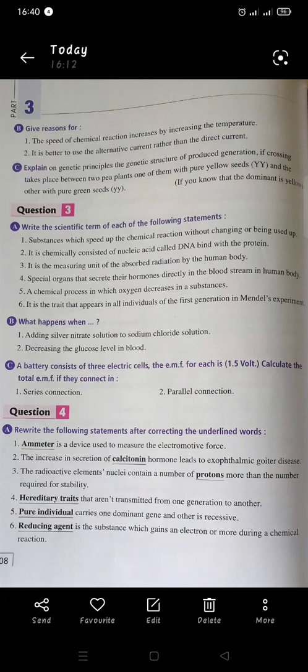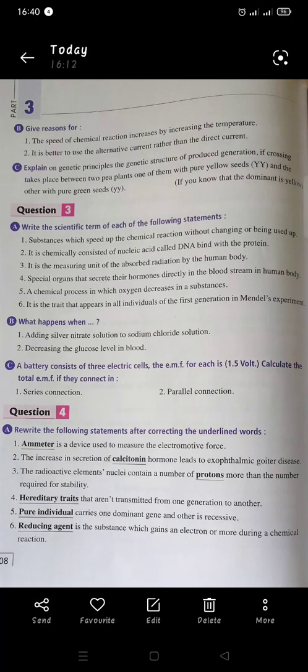The parents are pure yellow seeds with pure green seeds. How do I know that the green seeds are pure? Green seeds are pure because they are recessive, and you know that the recessive trait must be written with two small letters, and the recessive is always pure. Okay, so we will write the parents: pure yellow seeds with pure green seeds, Y capital mating with y small.